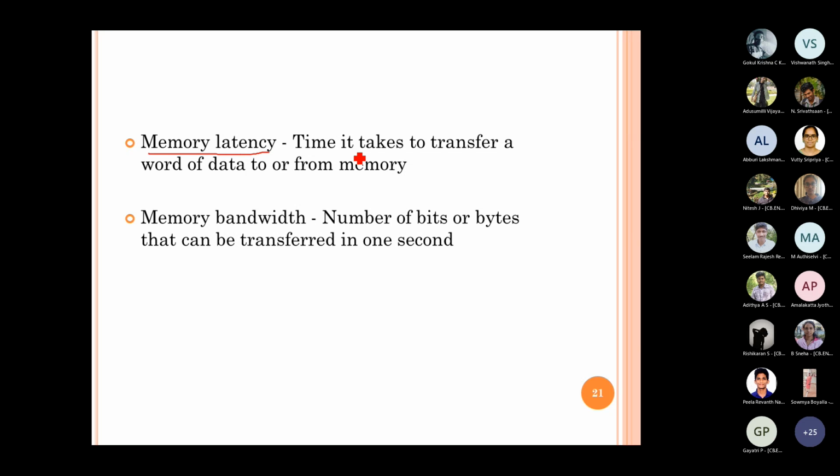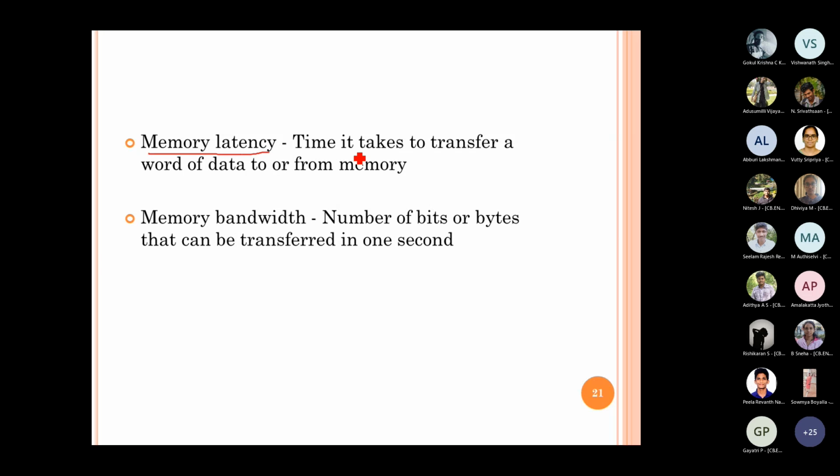How much time it takes to do the transfer? That's the memory latency. Latency is always the delay in something. So here it is the time taken from the request till the data is transferred, as the delay seen from the processor side.